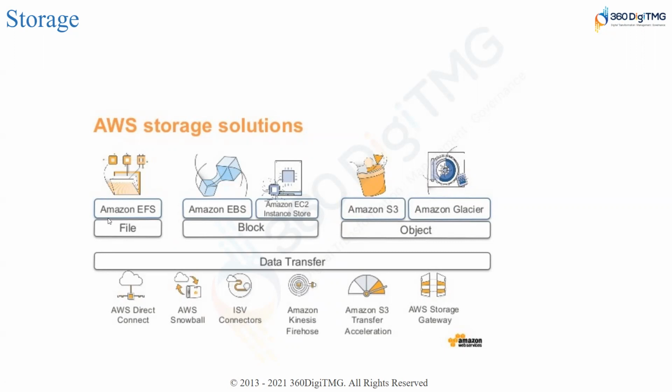You can increase the size and decrease the size. And this is a network attached solution, meaning if I have 10 EC2 instances within the same VPC, then I can share this file system among those 10 EC2 instances. All these 10 EC2 instances will use one file system. The elastic file system supports that. It is a network attached storage solution.